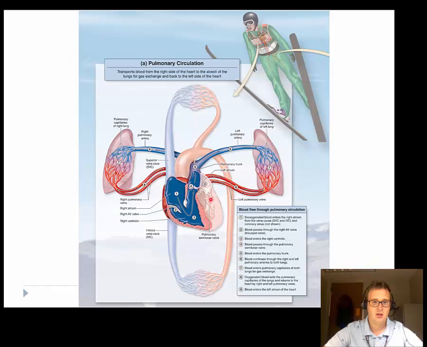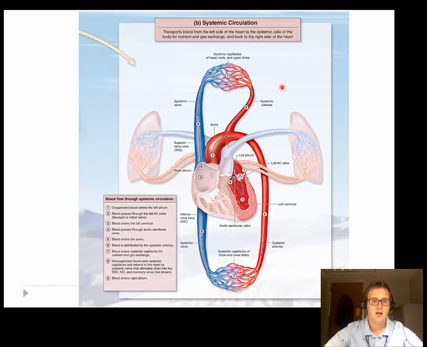Here's an image where we can see this, and it talks about our pulmonary circulation and how it leaves our heart. You can follow these numbers through from our right atrium to the ventricle, out our pulmonary trunk to our pulmonary arteries, to our capillaries, and then back through our pulmonary veins to our left atrium. So you can follow this flow chart. It's pretty straightforward.